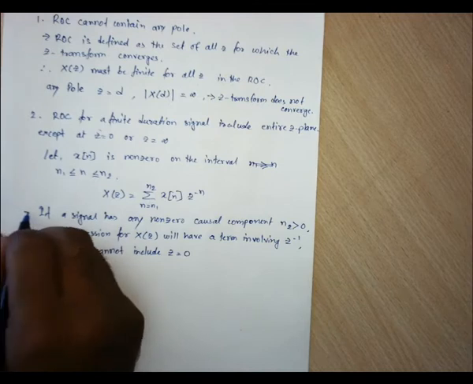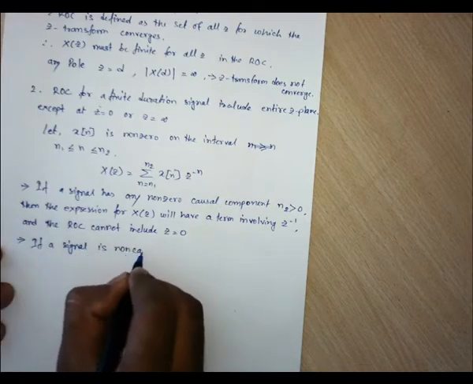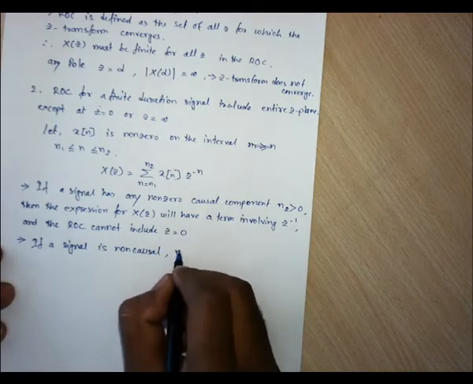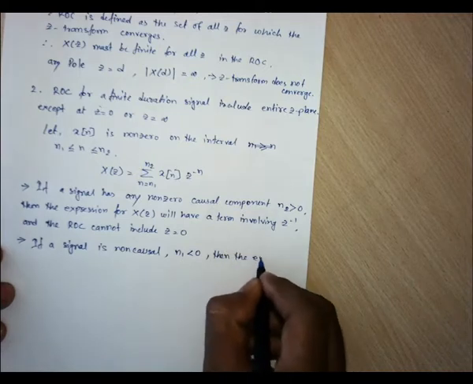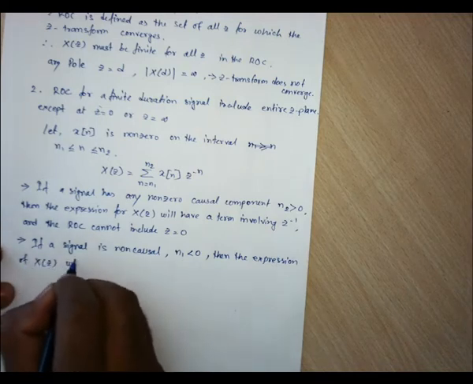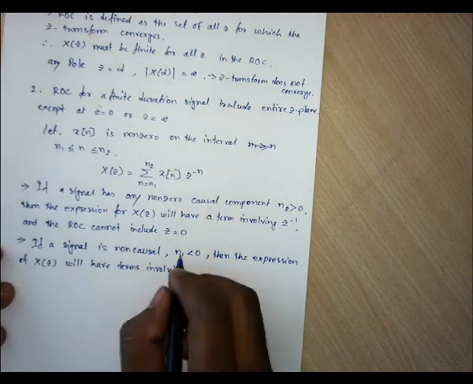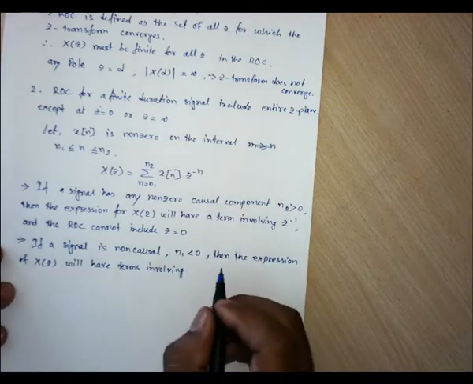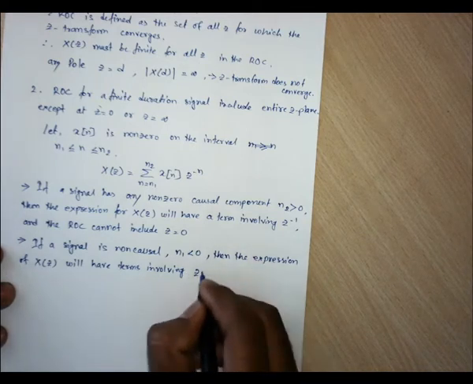Now that was the first case. The second case: if a signal is non-causal, that is, n1 is less than 0, then the expression of X(z) will have terms involving positive powers of z, involving z to the power 1, z to the power 2, something like that, plus 1, like this.